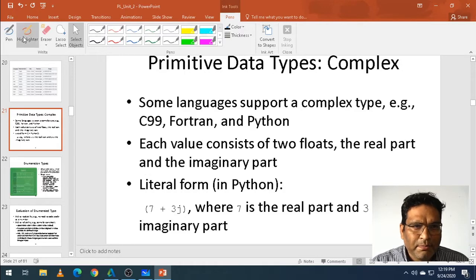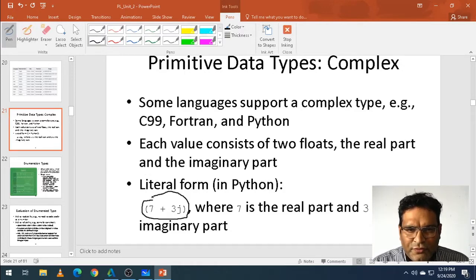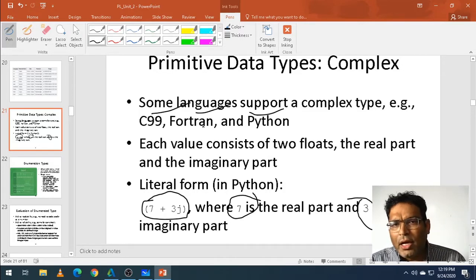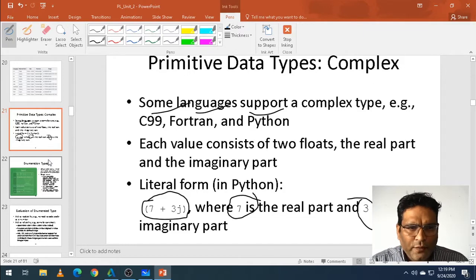If I take this pen as a highlight, I'll just show you this part, 7, 3, J, where 7 is a real part and the other one is the imaginary part. Okay, some languages support these complex things, which are C99, Fortran, and Python. This is the more important part of this one.